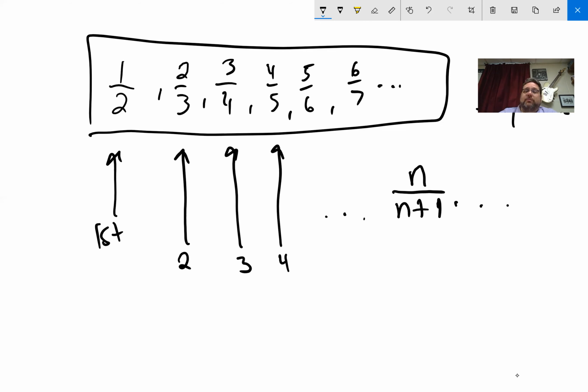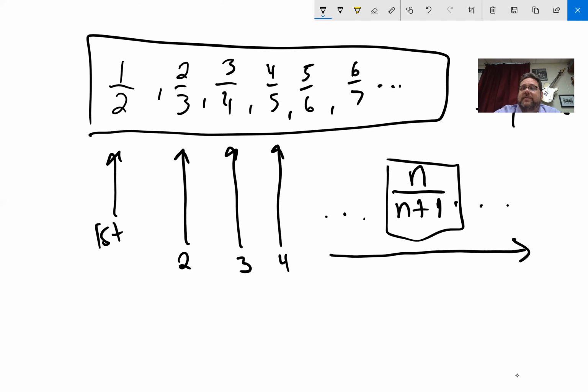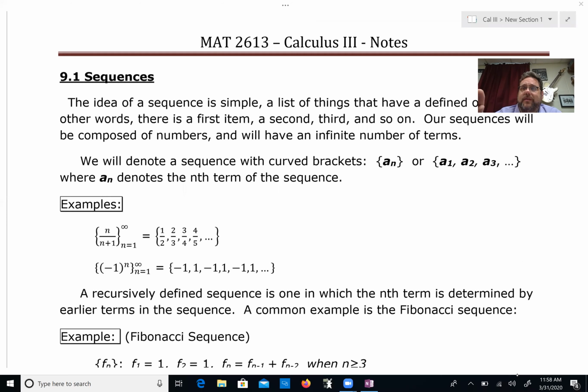And so the question we're going to ask is, as this thing continues to increase, as the value of n continues to get larger, does this approach a certain value? All right. So that's where we're headed, and that's what I'm wanting to see. Does this thing approach a certain value?